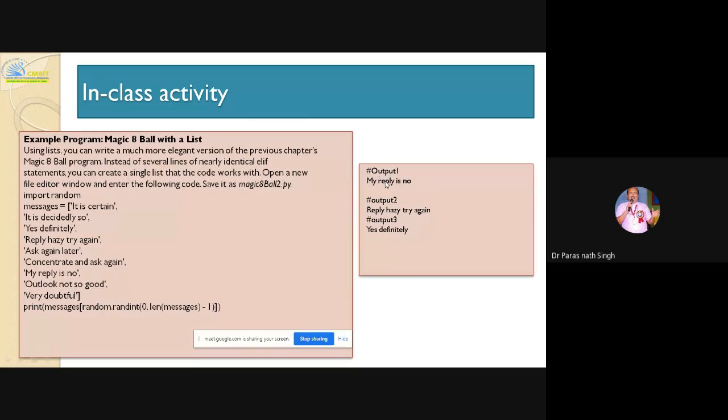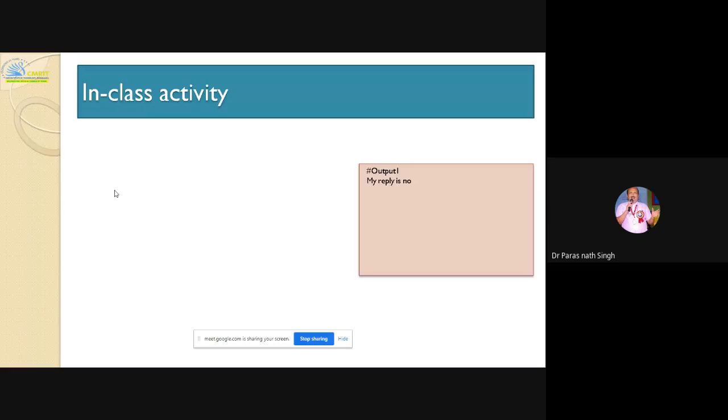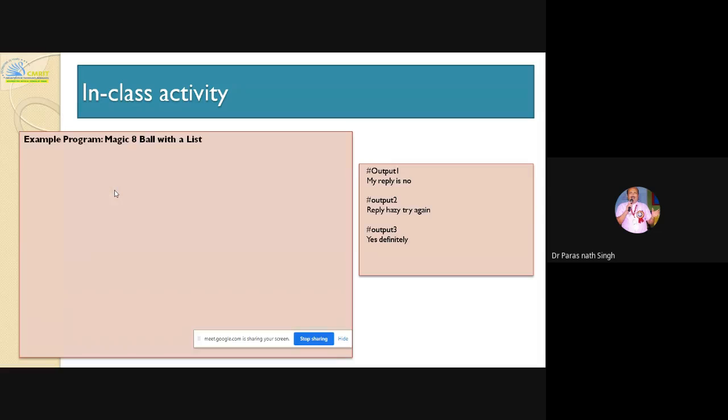First I executed, it gave my reply is no. Whatever random number is generated, the item at that index is accessed from this list. In output 2 it gave reply hazy try again, and in output 3 yes definitely. I have ended the program preparation of today, and I have ended the class of today also.